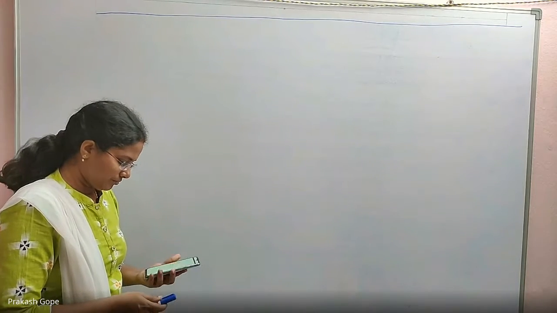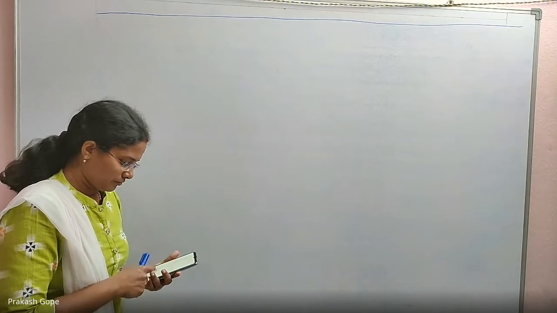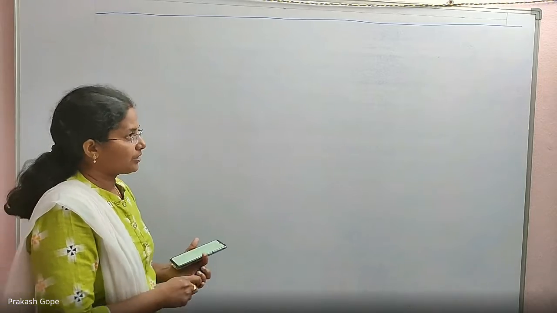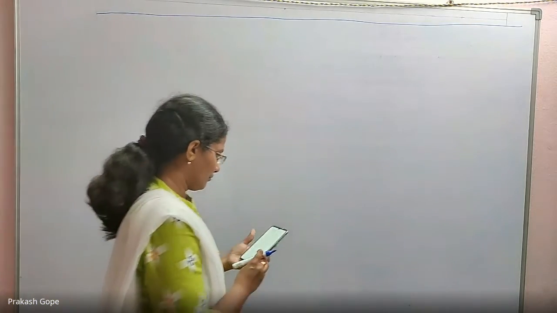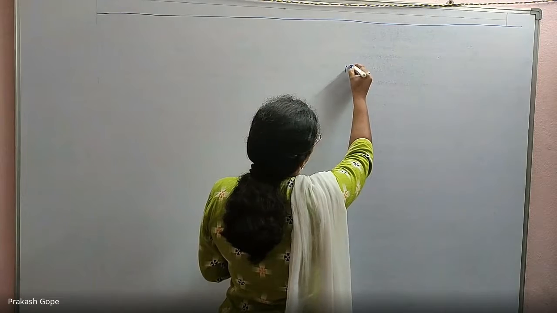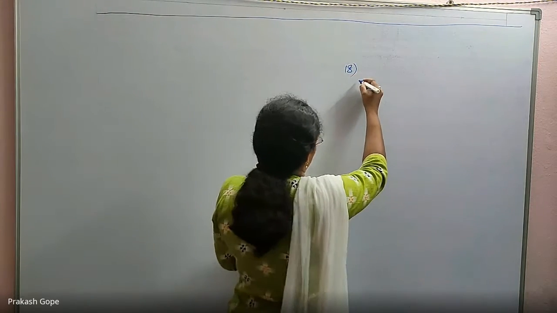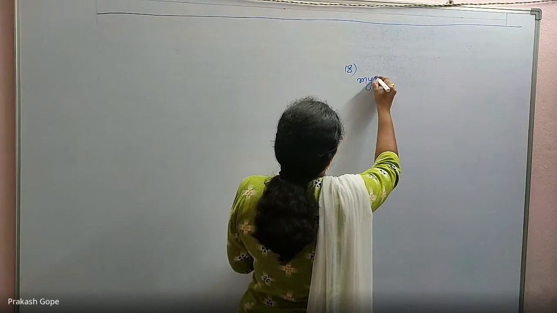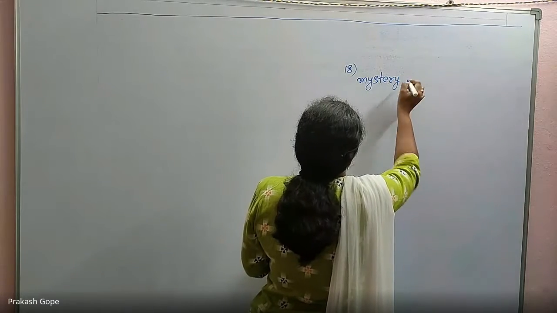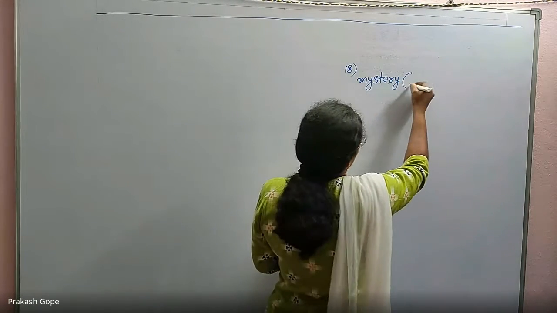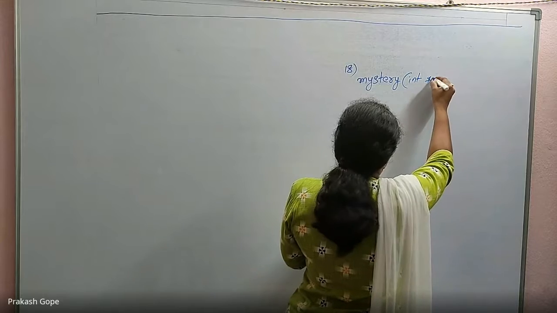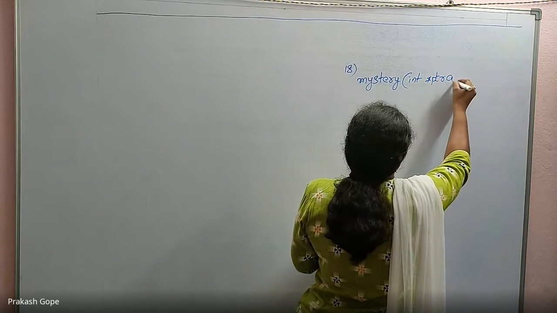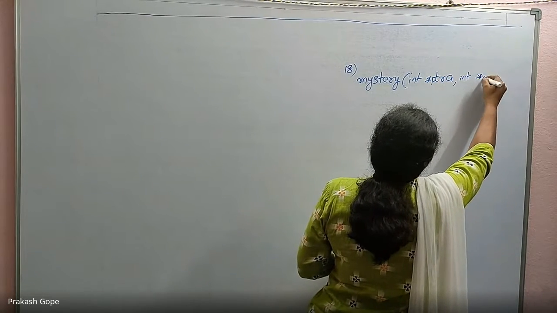Question number 18. Observe the question carefully. There is a mystery function, right? int *ptra, int *ptrb.